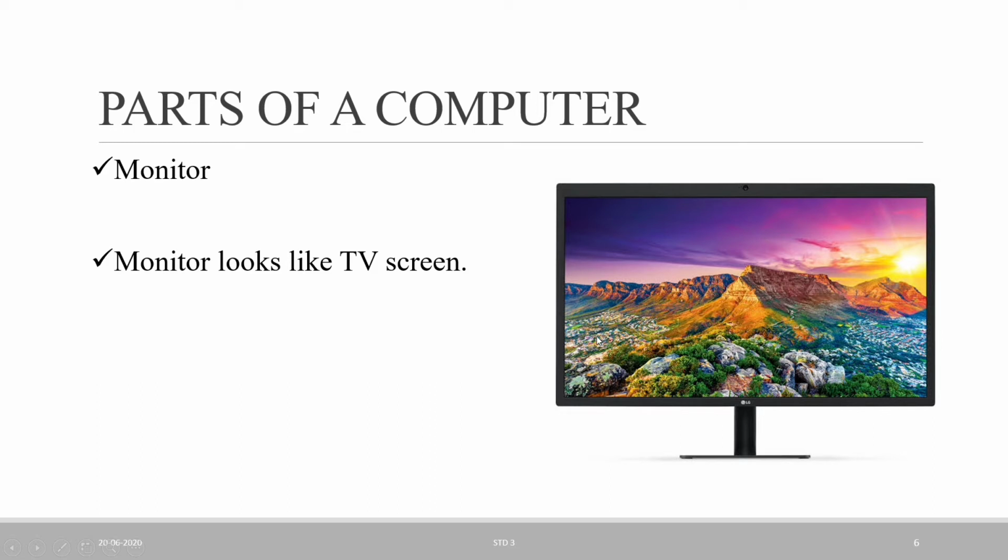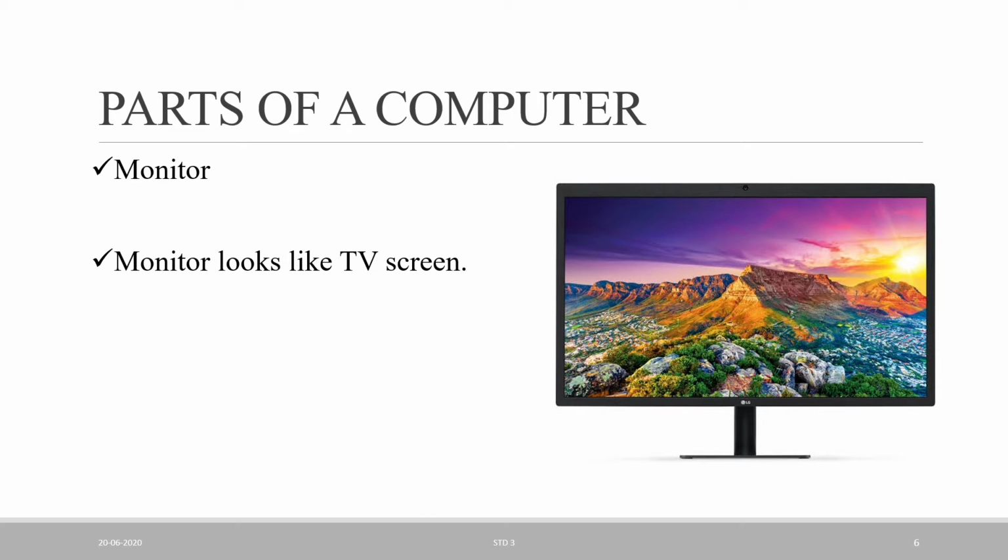And what does it show? It shows whatever you type using the keyboard. The keyboard is used to write, and the monitor shows whatever you type using the keyboard. So if I write my name Shweta from the keyboard, then the spelling of Shweta is displayed on the monitor screen.